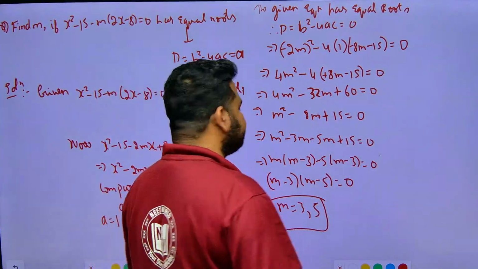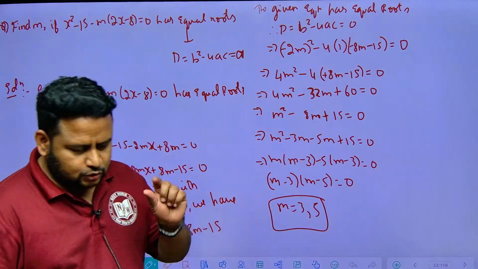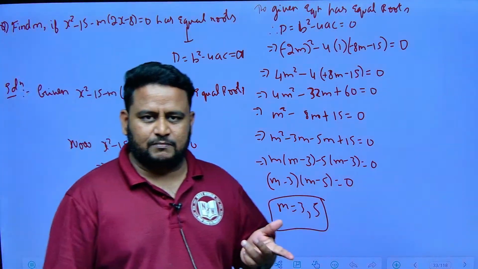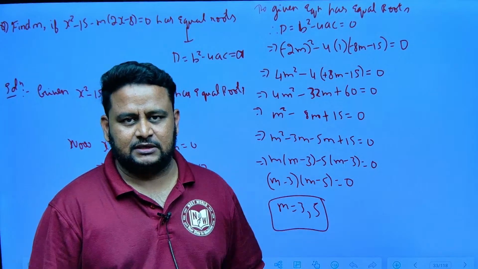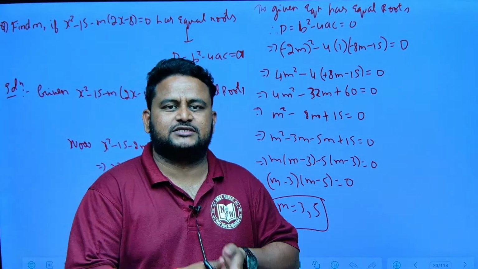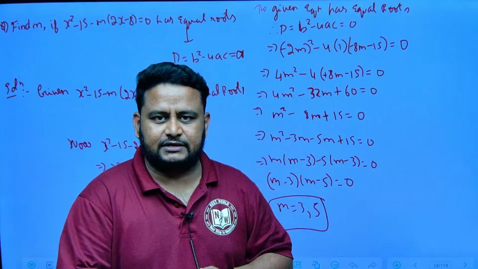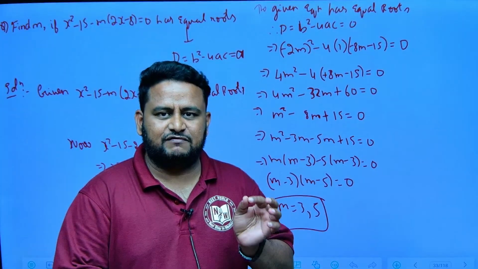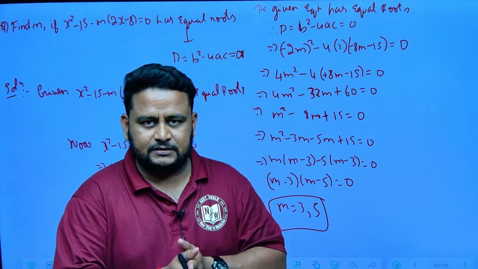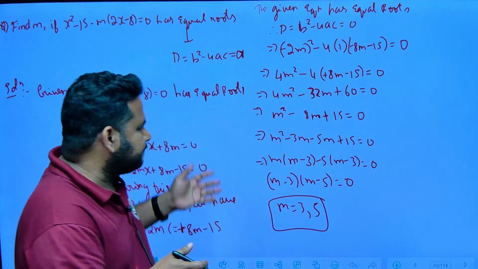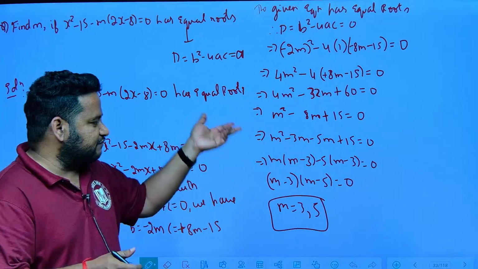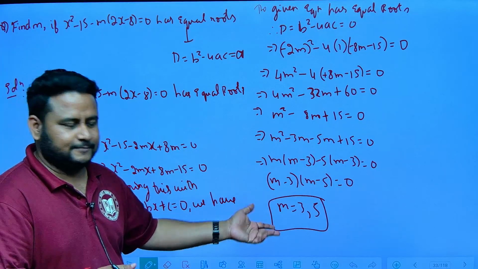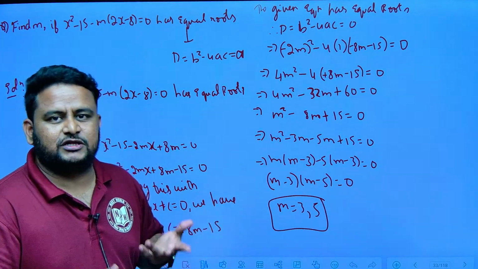So when it comes to quadratic expressions, what are they asking? Two equations they are giving, they are telling they are having a common root, find the value of some constant like a, b, c or p. And next, they are giving the roots and asking you to create the quadratic equation. What you will do? x square minus (alpha plus beta) x plus alpha beta, that you will apply. Then they are telling equal roots, discriminant will be equal to 0, again find the value of the constant, same thing. Clear? Here you should be strong in solving the quadratic equation, that's it.